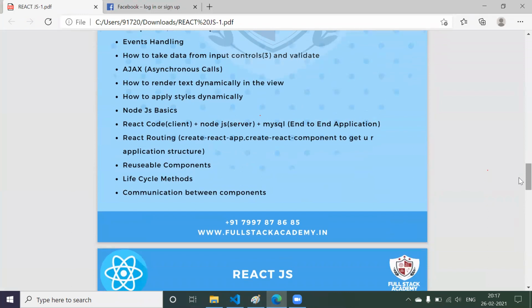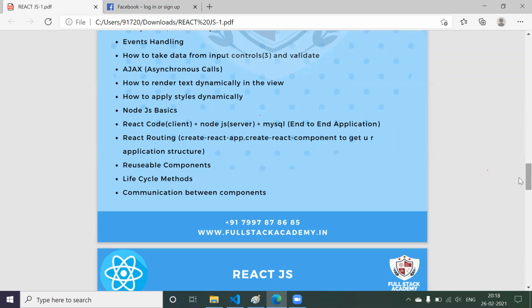And I think it might take 45 to 50 sessions to complete this course. Now, once you are done with this course, you can claim yourself as having 2 years of experience on React.js. That kind of knowledge you are going to get, because in this particular course, we are not going to concentrate much on theory. We are going to focus on practical, and we are going to take real-time use cases.